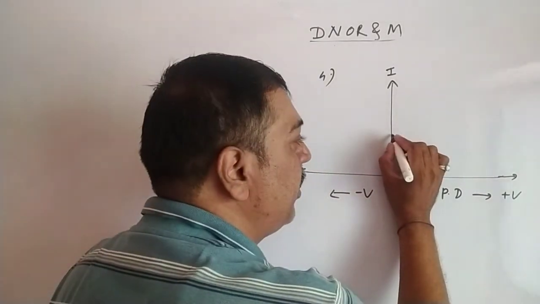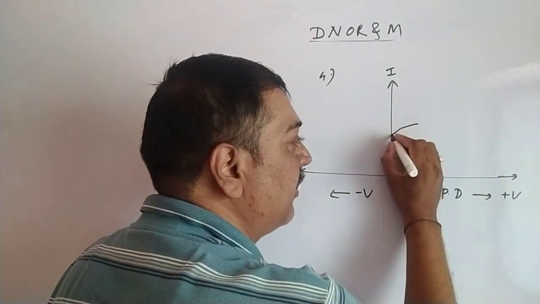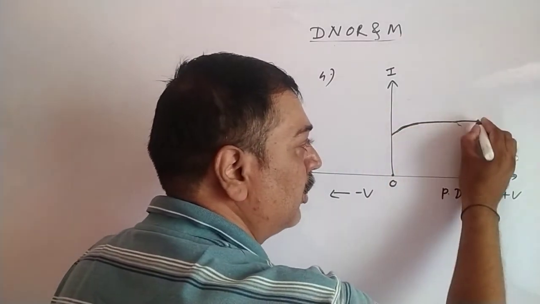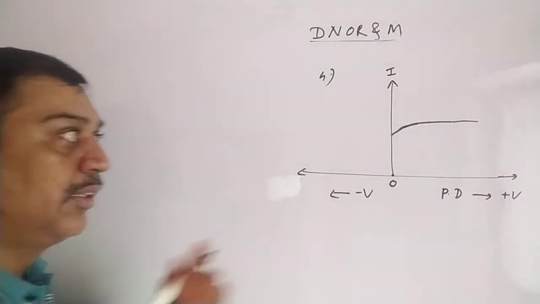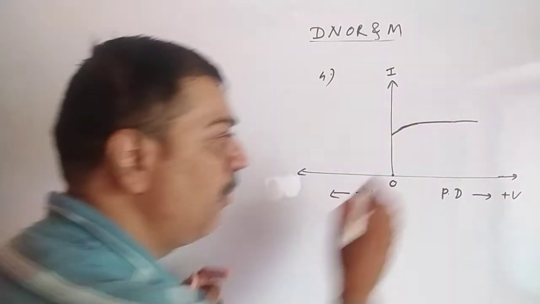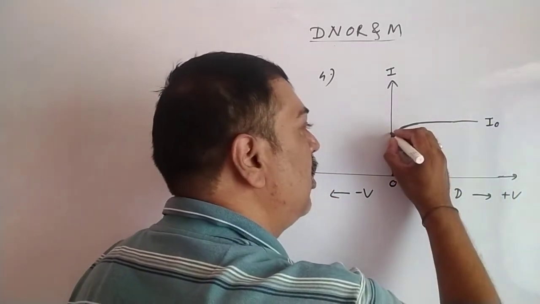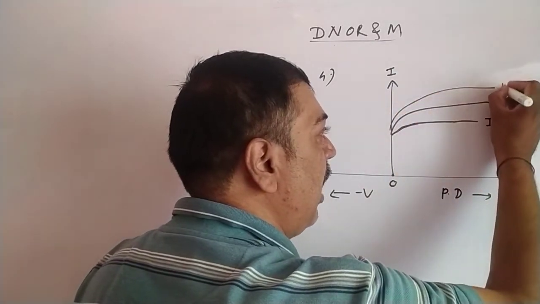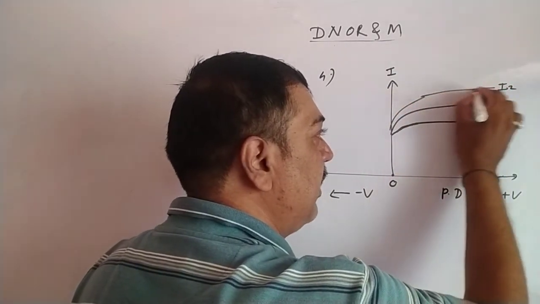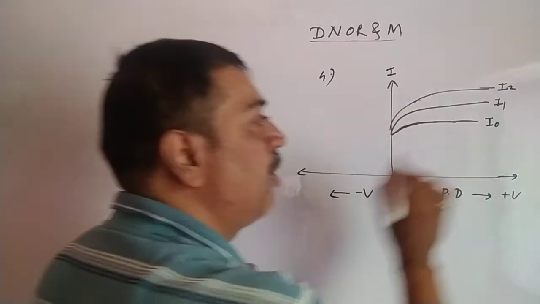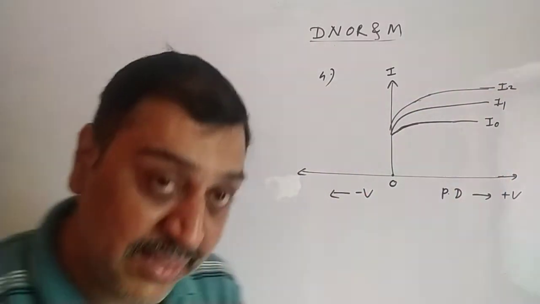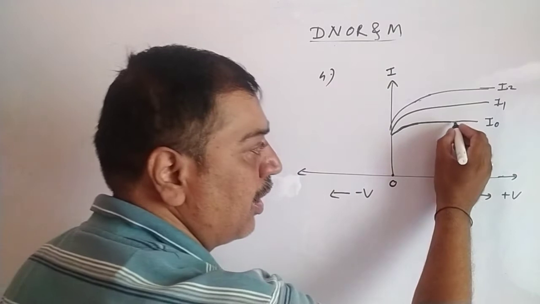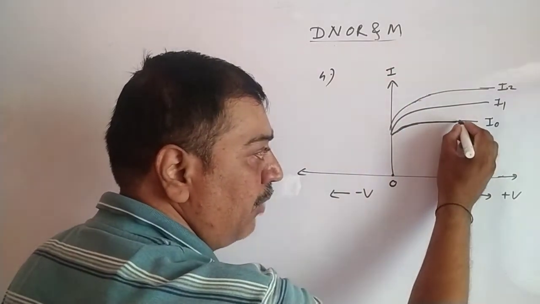Now suppose we start increasing the potential from positive, what will occur? The current will start from somewhere here, increase up to a certain value, and after that it remains constant. Straight line they have shown. This is for some intensity, suppose I0. If you change the intensity, it goes upward to I1, and this is for I2. In all these three intensities, the common point is what? As we increase the intensity of incident radiation, what gets increased? The value of the photoelectric current, which is constant.